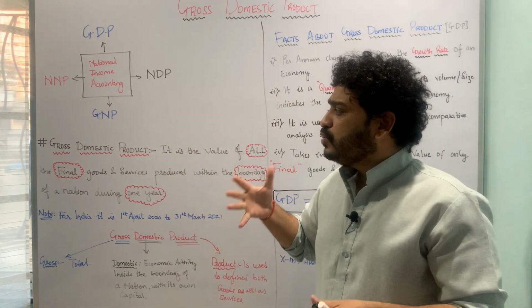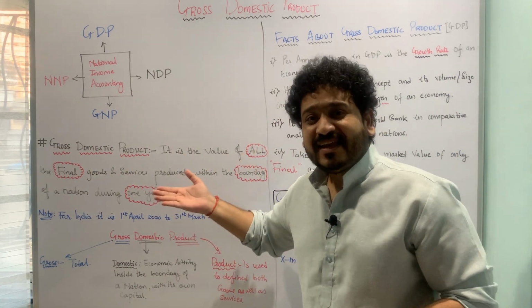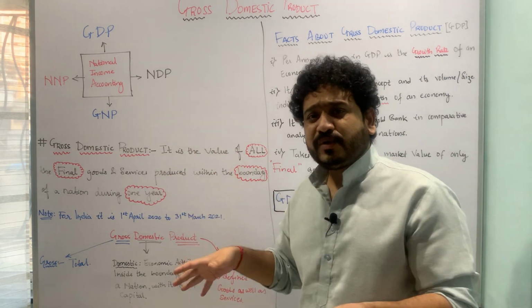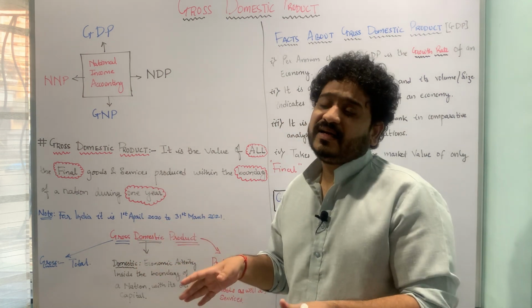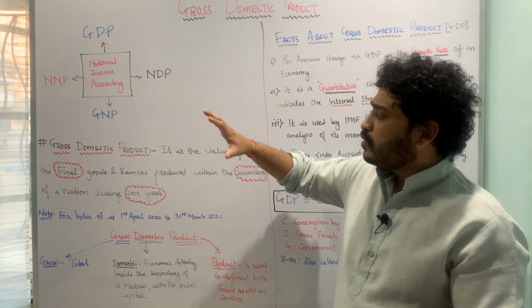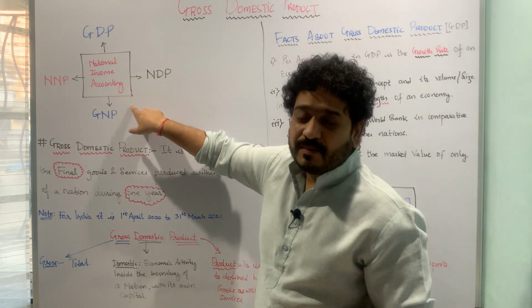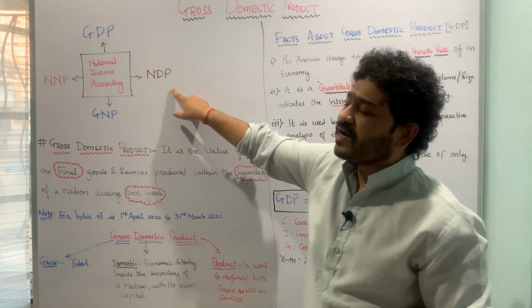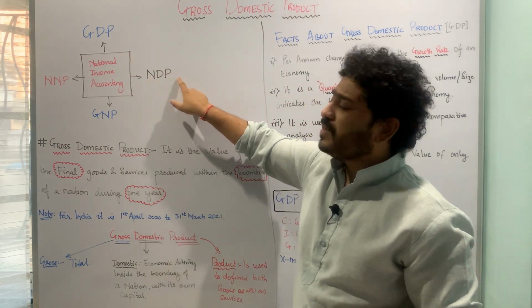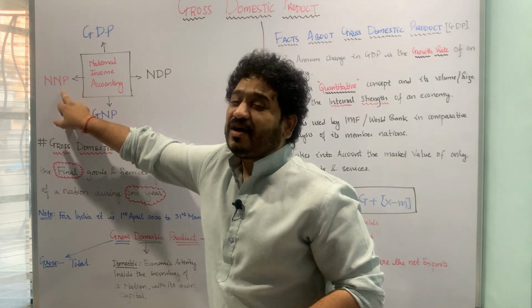So this is how you can get a sense of the term gross domestic product, and when you tend to define it, it is the total value of all the final goods and services produced within the boundary of a country in a given period of time, meaning thereby in 1 year. This is again an important leg of national income accounting. So these are 4 different ways in which you can account national income. One is gross domestic product, the other is net domestic product, the next is gross national product, and the last one is net national product.